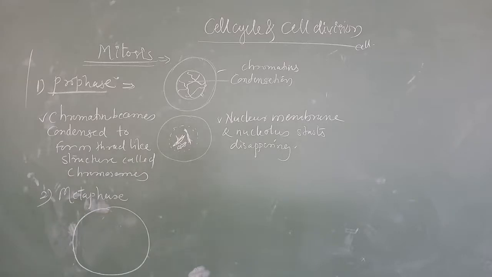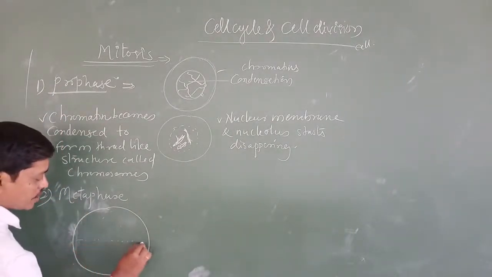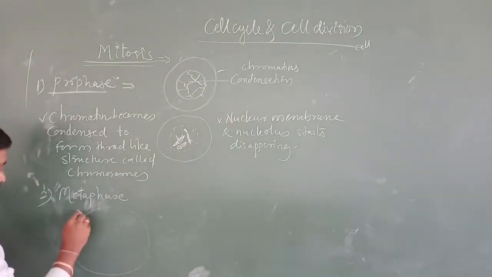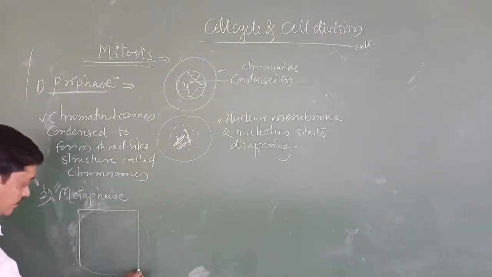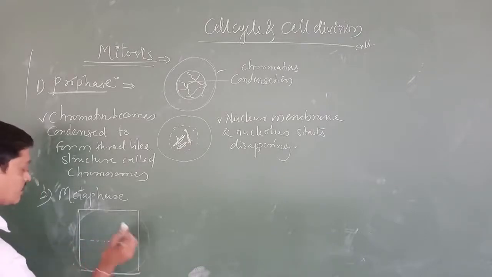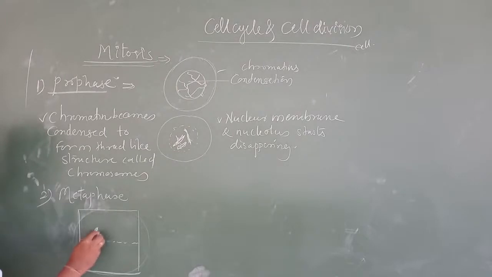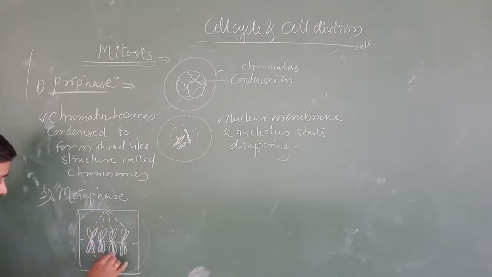Whatever chromosomes are formed in prophase, those chromosomes come and join on the equator like this, with the help of spindle fibers. Like this, you draw the diagram.